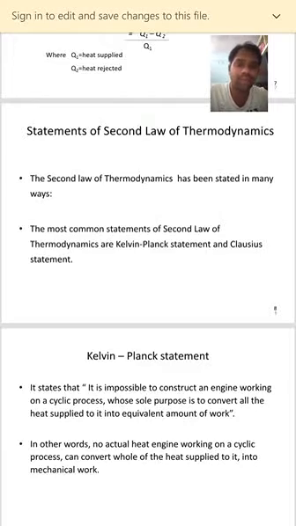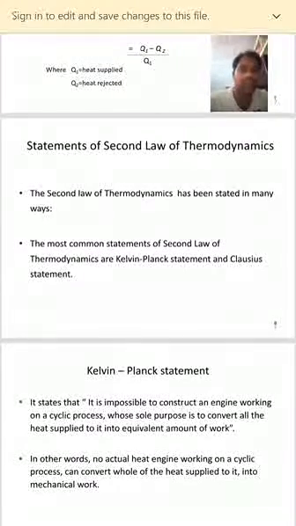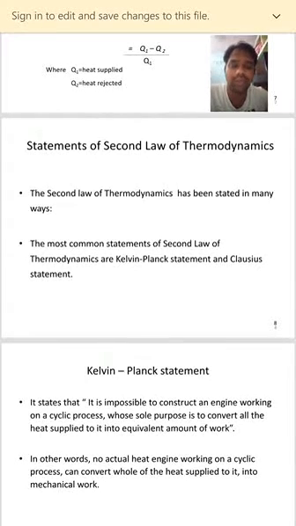Just now we have said net work is nothing but heat supplied minus heat rejected. So as per the statement, it is impossible. What is impossible? That whatever heat we are supplying is converted into an equivalent amount of work. That is not possible. Heat cannot be fully converted into work. So that type of device is impossible. It is impossible to construct an engine working on a cyclic process whose main purpose is to convert all the heat supplied into an equivalent amount of work. That is never achieved.